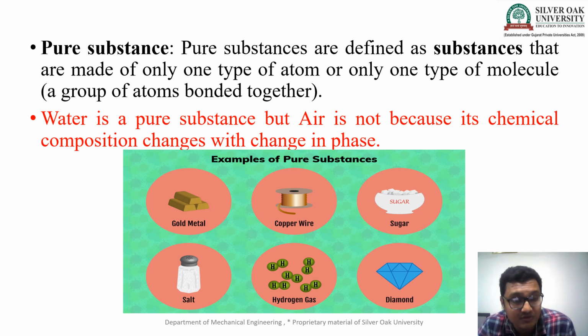Water is also called a pure substance, but air is not, because the chemical composition changes with the change of phase in the air. So we can say water is a pure substance, but air is not a pure substance.